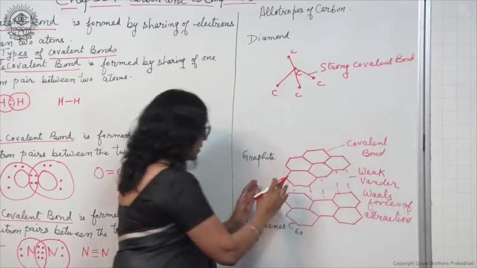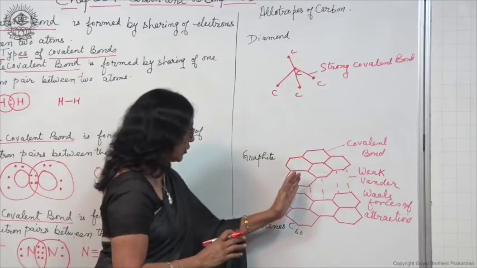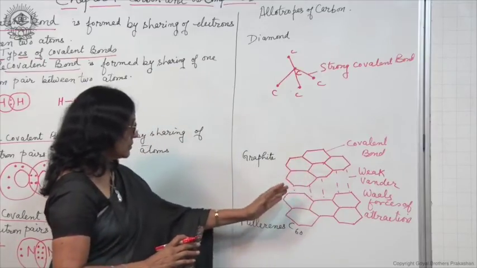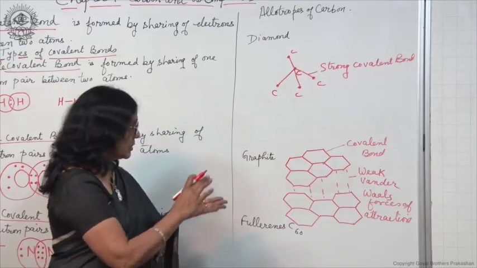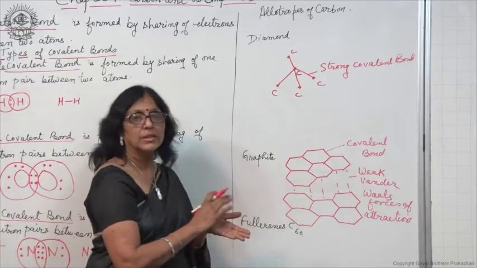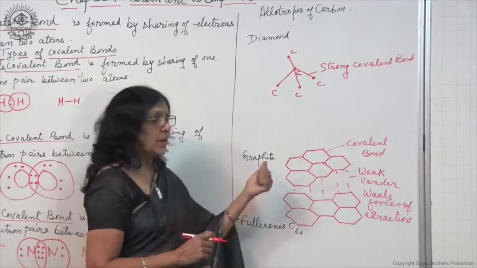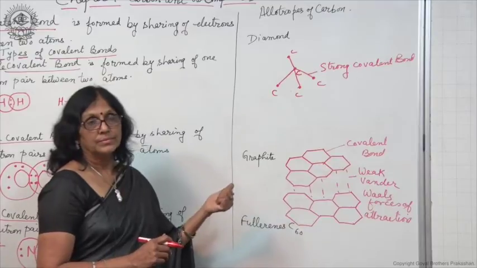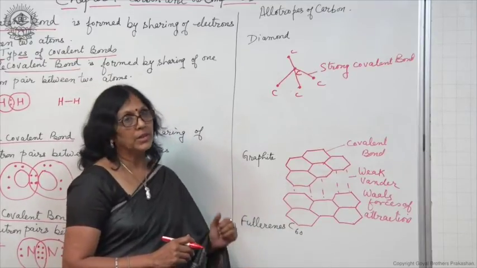So, each carbon atom is linked to 3 other carbon atoms by covalent bonds, and it forms hexagonal sheets, and these hexagonal layers are bound by weak van der Waals forces of attraction. So, these layers can slip over one another and are soft. Because one electron is free, that is why graphite is a good conductor of electricity.